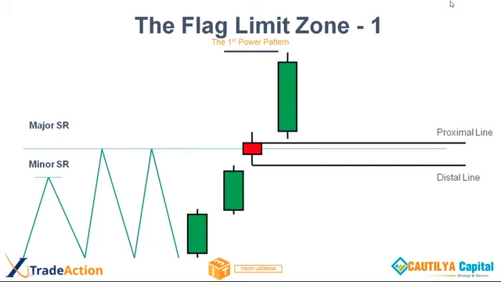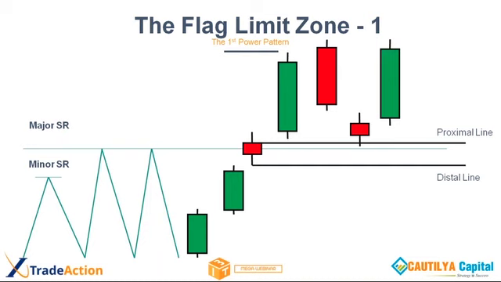Now it's very clear. Now we have a strong major SR, and that base is formed, and that base is the point of the zone. We mark our proximal and SR line, and next time I wait for price to come back. When price comes back, what is happening? It will bounce. Why will it bounce?